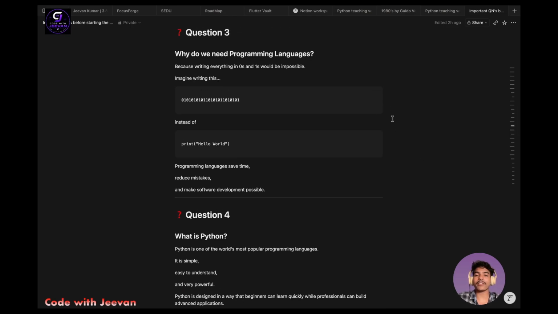Basically, programming languages are used to avoid the difficulty of writing anything in binary format, the machine language, that is zeros and ones. Instead of writing that, we will be using a certain language we know simply, that is known as programming language. It will save a lot of time, it will reduce mistakes, and software development will be possible and easy.